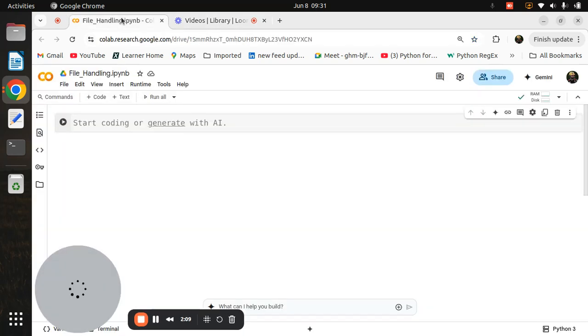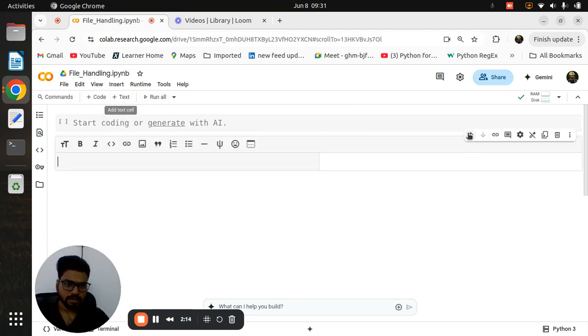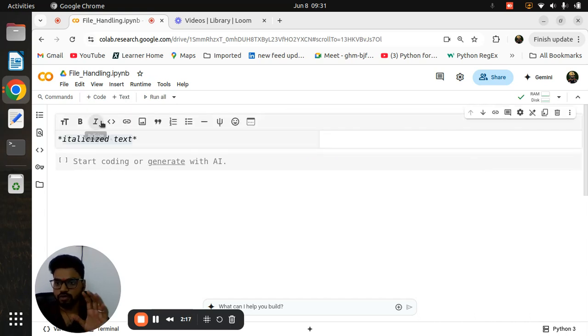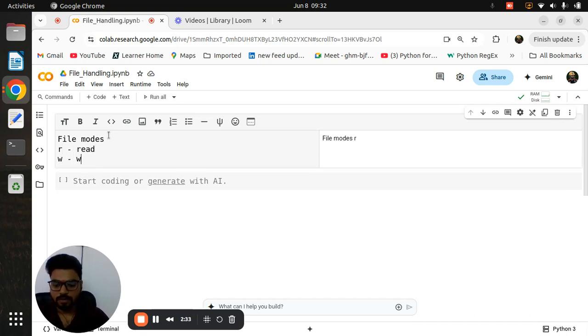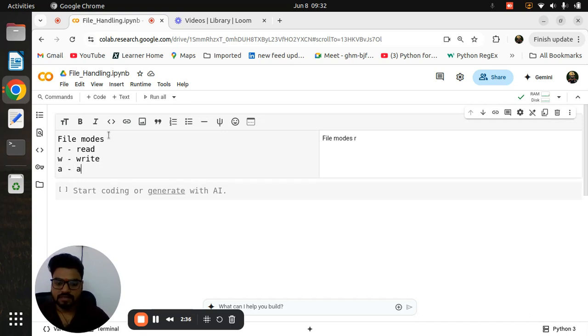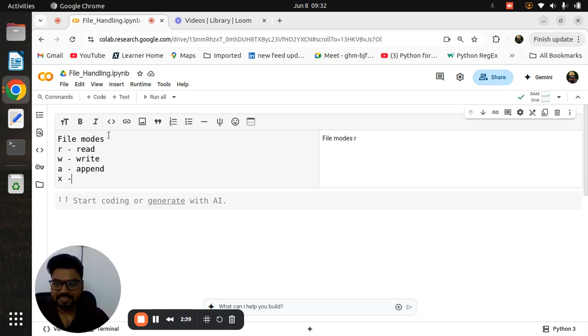The first important thing related to files: whenever you have a file, you need to perform operations, which in Python we call file modes. These are the most important modes. As the name suggests, R means read mode, W means write mode, A means append mode, and X means creating a new file. Generally we don't use that one.